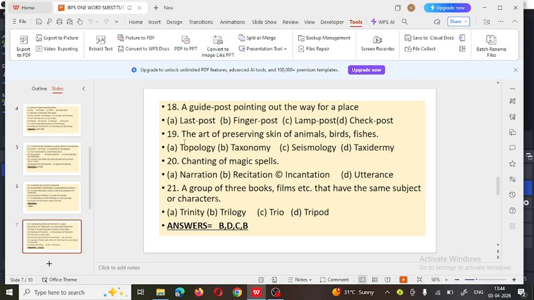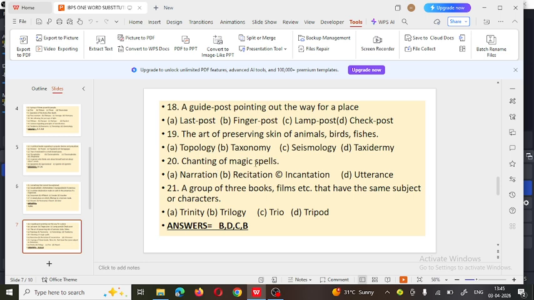Option B. Next, the art of preserving the skin of animals, birds, or fishes is called. Options are topology, taxonomy, sociology, taxidermy. So the correct answer is taxidermy. Taxidermy means the art of preserving the skin of animals, birds, or fish.